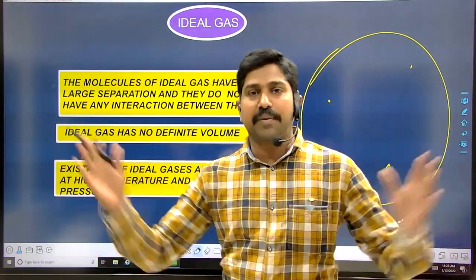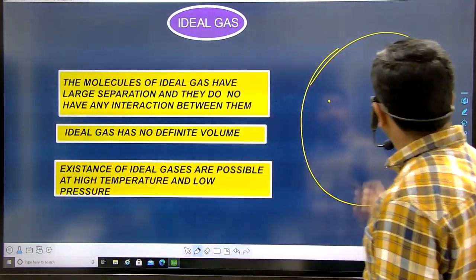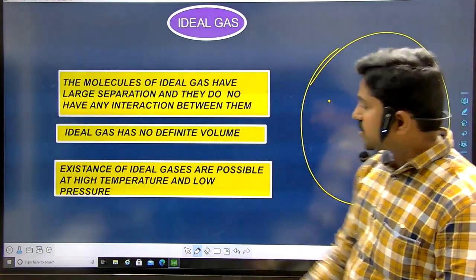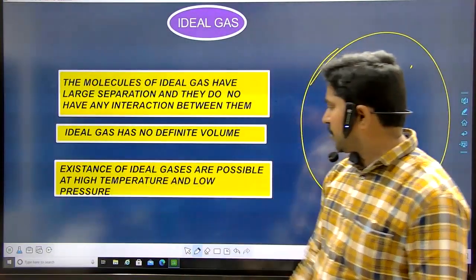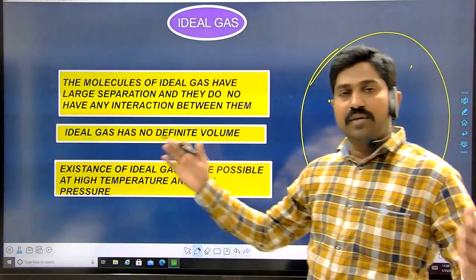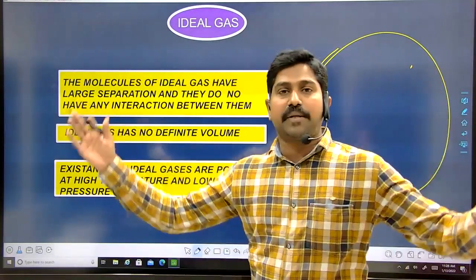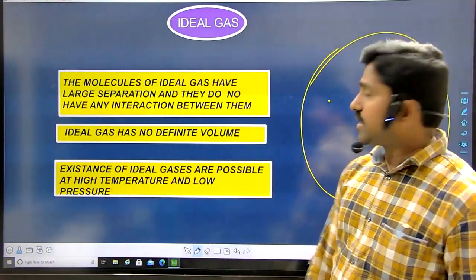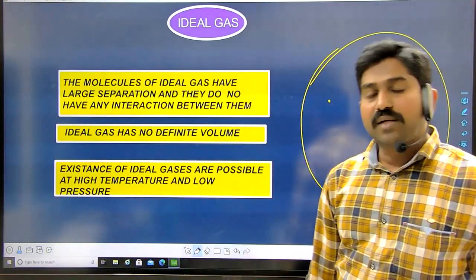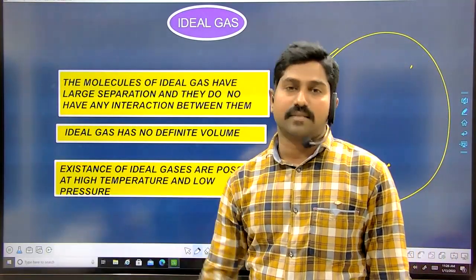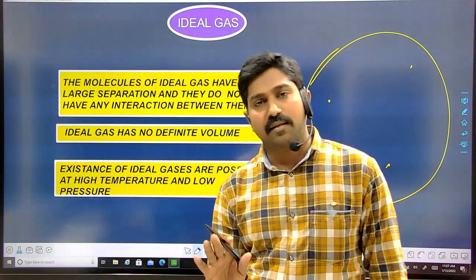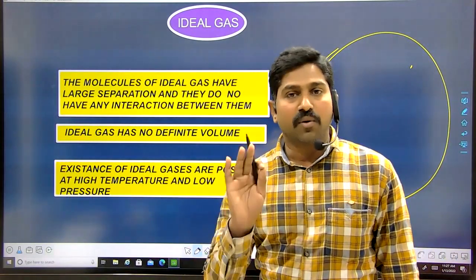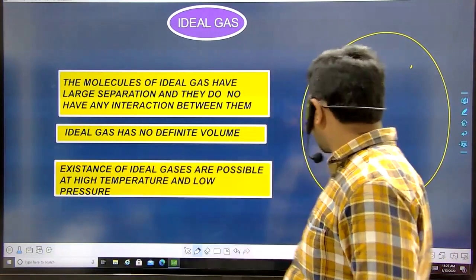Whenever the molecules get more separation, they may satisfy the properties of ideal gases. So it is possible at very large temperatures, when they are moving apart from each other and have more separation, and we can say the pressure is very, very low. In such cases, it is possible to get ideal properties for real gases. But as I already mentioned, in this chapter we mostly learn only about ideal gas, not real gases.